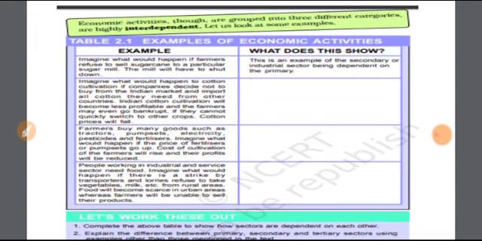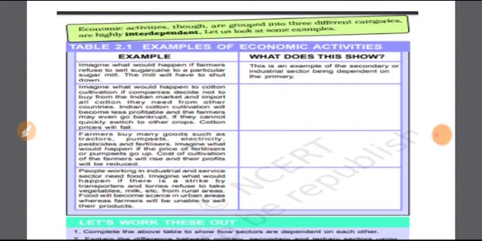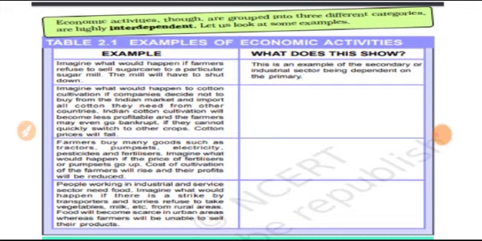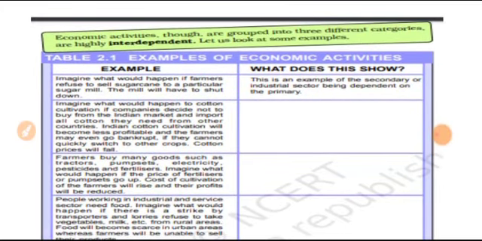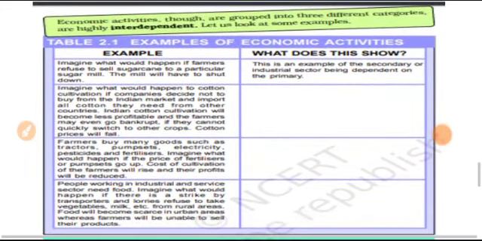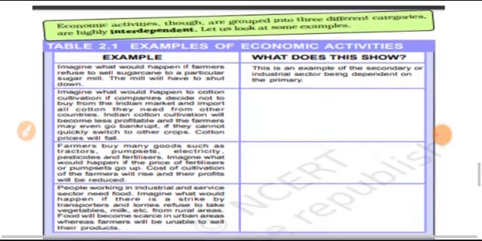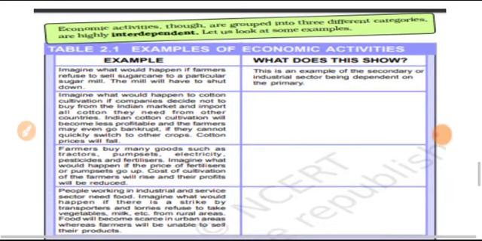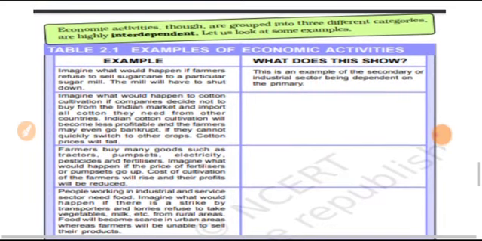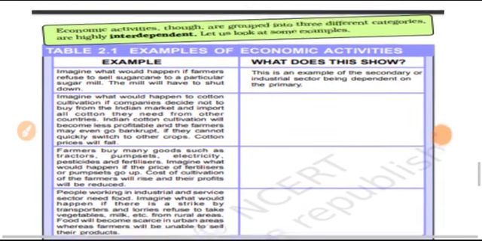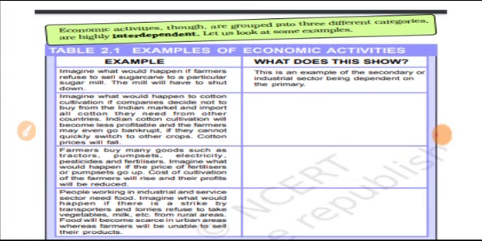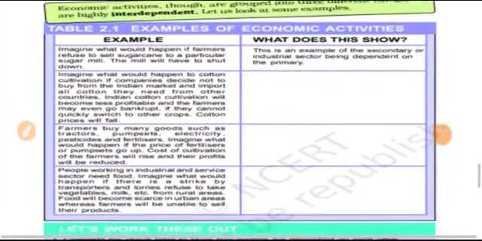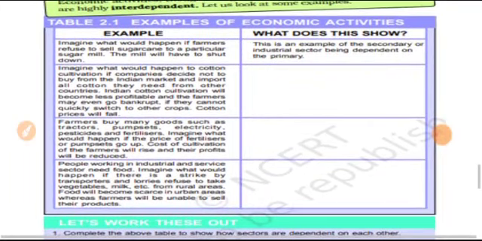They are categorized under the service sector. Now, the other part we have to learn is the economic activities. You understood about the primary, secondary and tertiary sectors and how we have grouped them. What are the activities involved in the primary, secondary and tertiary sectors? Based on that, economic activities are grouped into three different categories. They are highly interdependent. Let us try to understand the interdependency between these three sectors. For that, an example is given. Let us do this and try to understand how they are interdependent with each other.